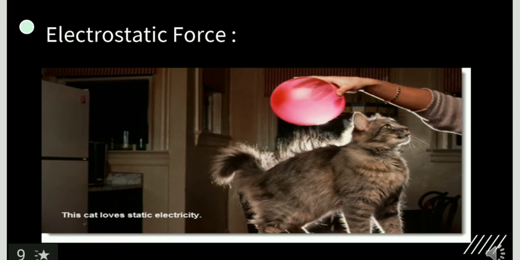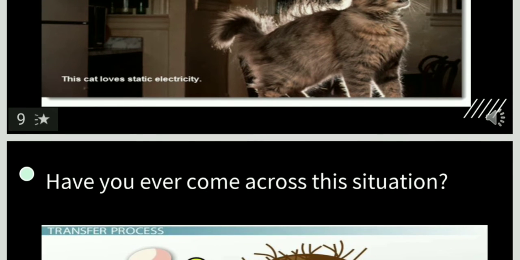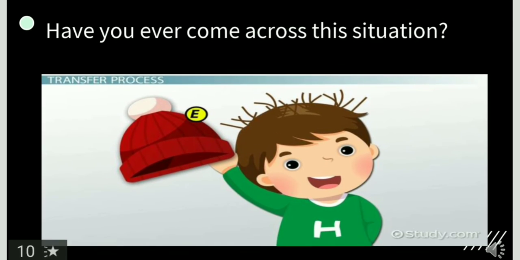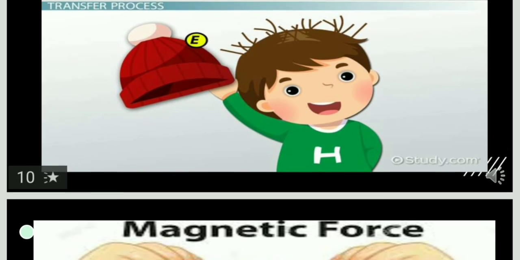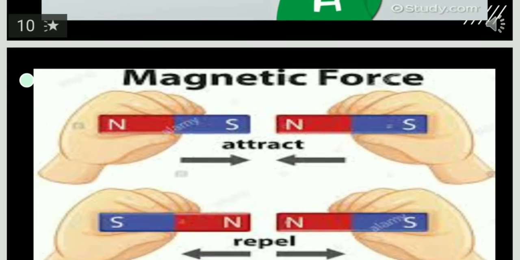Like charges repel, and unlike, that is dissimilar charges, positive and negative, will attract. And this situation must be very common, and you must have come across it when you take off your cap. What happens? Your hair, you feel that it straightens up, and you feel that electricity is flowing through your hair. So that is not electricity, that is electrostatic charges.